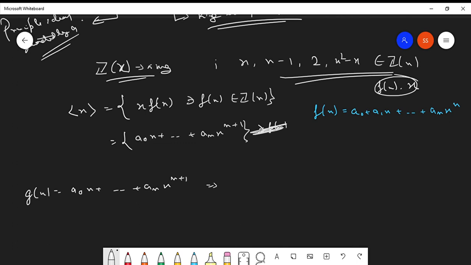What will be the value of this function at x equals 0? 0. So this ideal generated by x is basically the set of all those functions belonging to the integer polynomial ring such that g of 0 is 0. Clear?